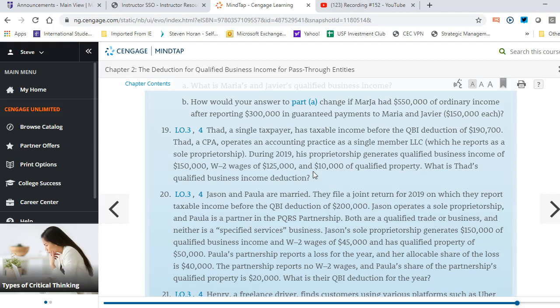So part of it is we have to figure out what his applicable percentage is. To do that, we'll have to look at the numbers given to us. So let's take a look at the QBI deduction. Taxable income before QBI was $190,700, and then I subtract from that the limit.